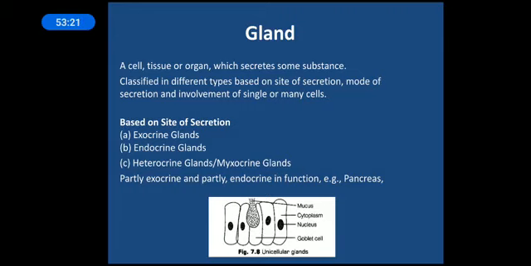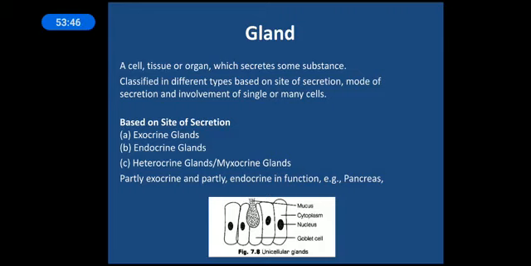Mainly the secretion is hormones. For example, the thyroid, pineal and pituitary glands secrete directly into the blood without any duct or tubular structure, and hence they are called ductless glands. We will be studying these glands in detail in the other chapter.